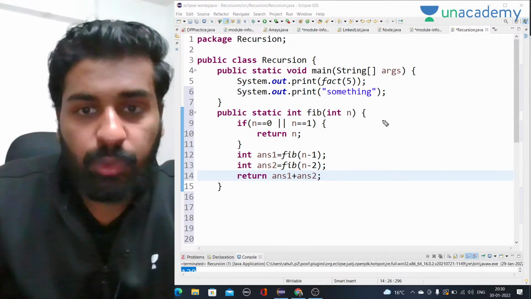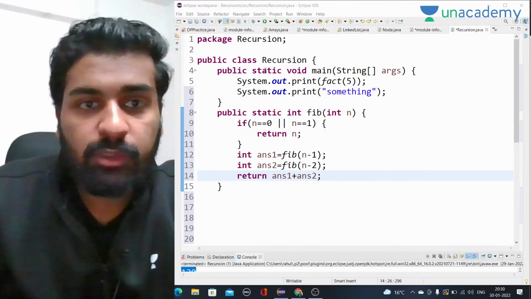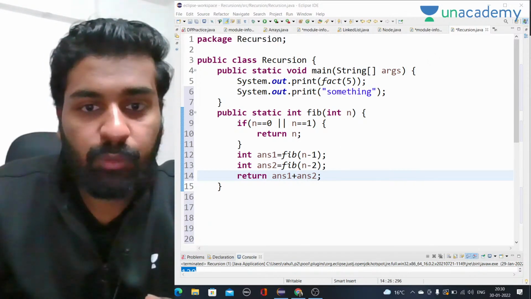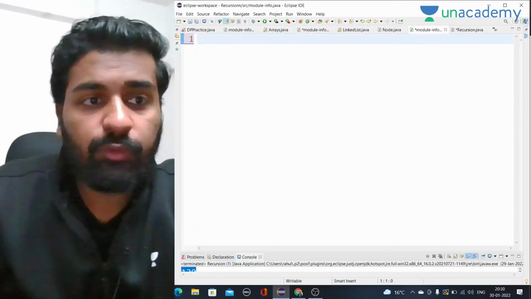So let me tell you, going deep into it, how actually it is working. For this question only, so that you guys have a little sense of what I am doing here and how I am doing it recursively as well. So let me tell you that, and then we will move to DP.